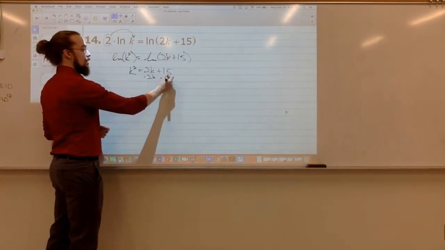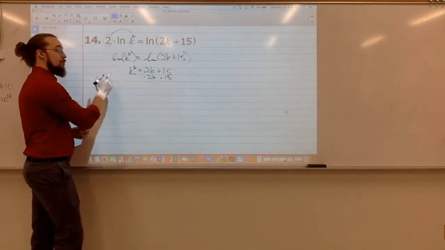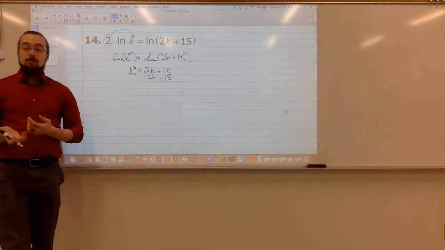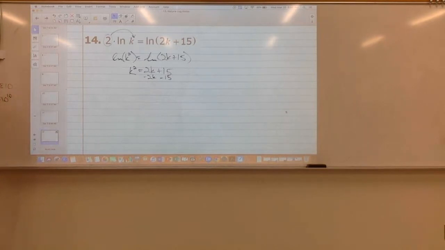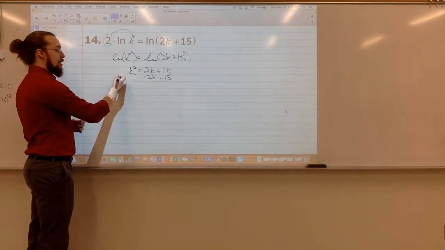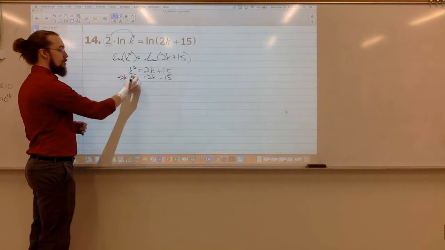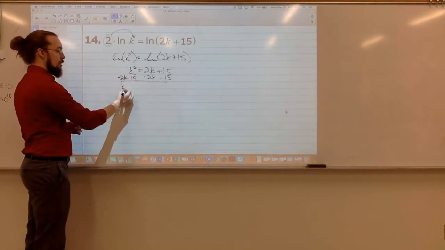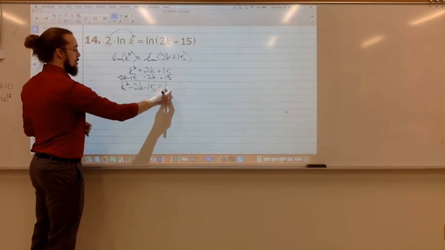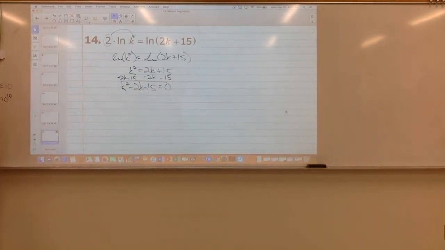How would you move the k squared? Well, we're not going to move. We're going to leave it on this side. When we're solving a quadratic, or really any higher power equation, we want our highest power to be positive. So since my k squared is positive on the left side here, I'm going to subtract my 2k and my 15 over to keep that k squared positive. So we'll have k squared minus 2k minus 15 equals 0. Now what?